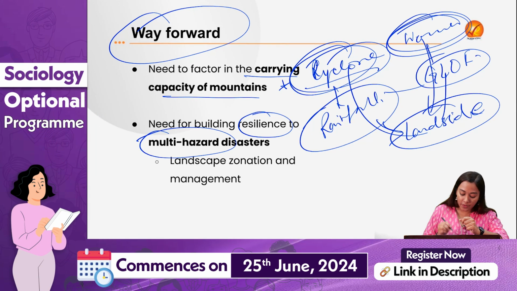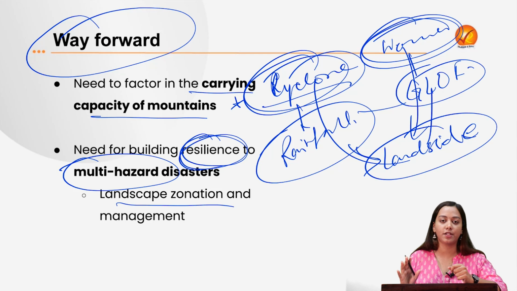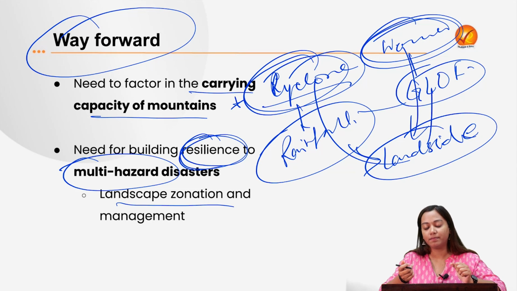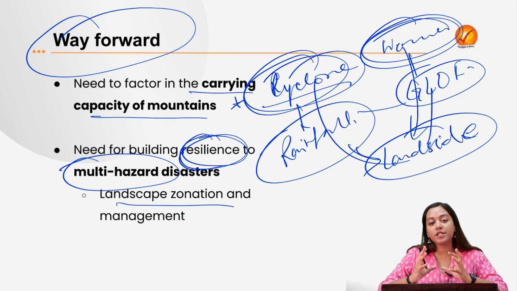And therefore, what we require is finally to build the resilience of the community. And finally, to have landscape zonation and landscape-based management. And it should not be restricted to the district plan, or just restricted to a district plan or a state plan together.